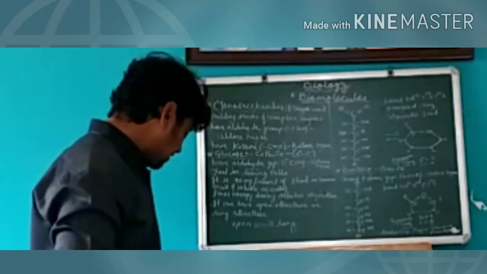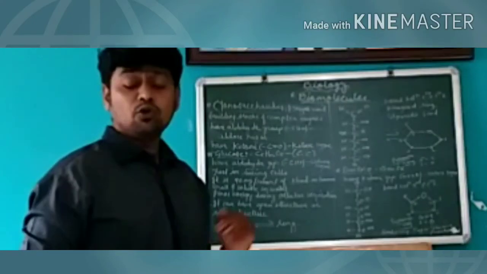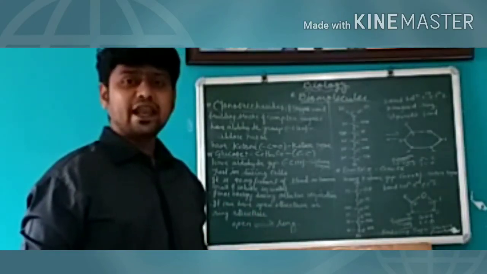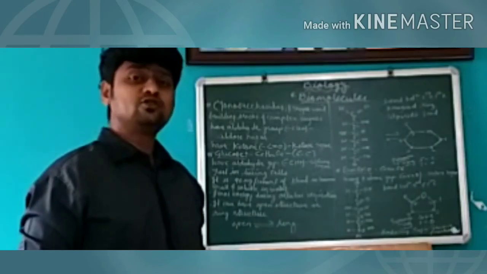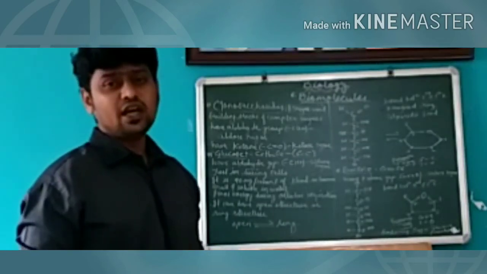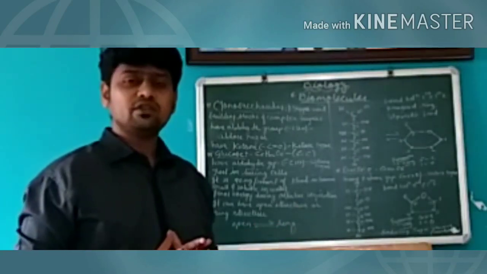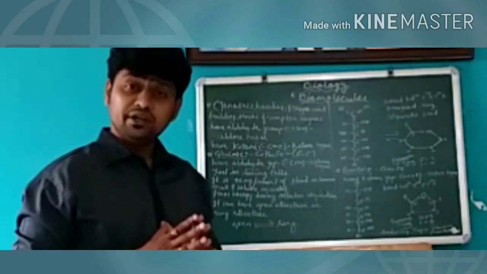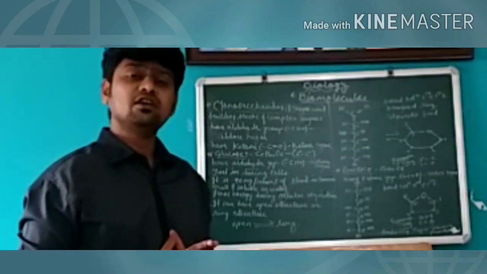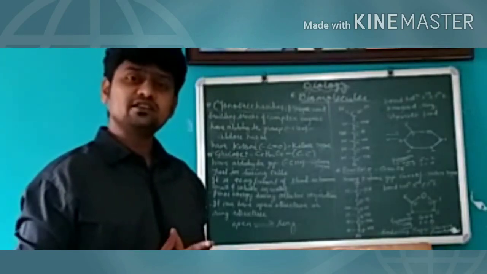So these are the three examples we have discussed in monosaccharides of carbohydrates: glucose, fructose, and galactose. All three are hexose sugars, as they contain 6 carbons, and they are monosaccharides. I hope you have understood everything. In the next video we will discuss the second and third types of carbohydrate, that is disaccharide and polysaccharide, in detail with their examples.